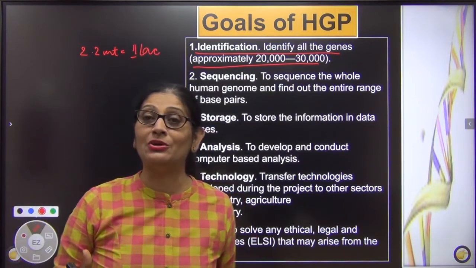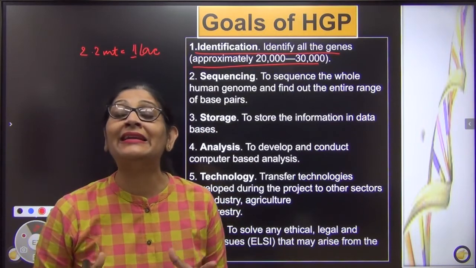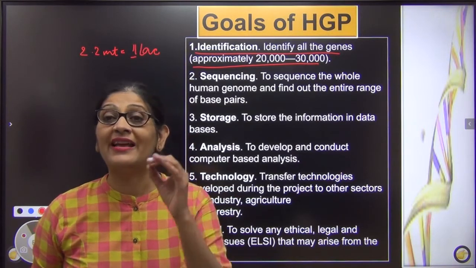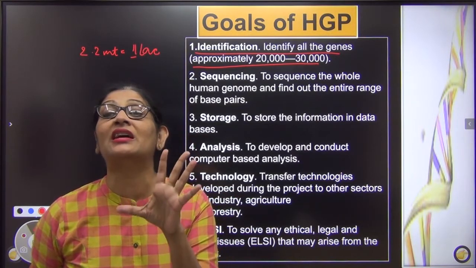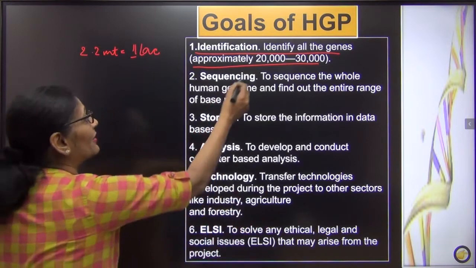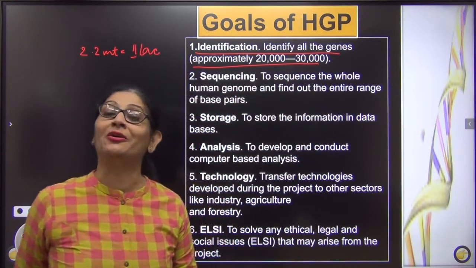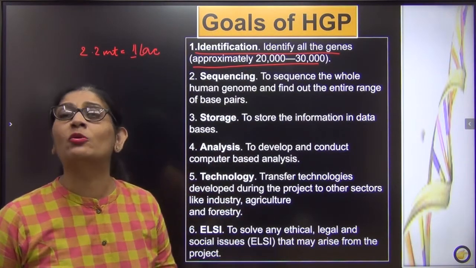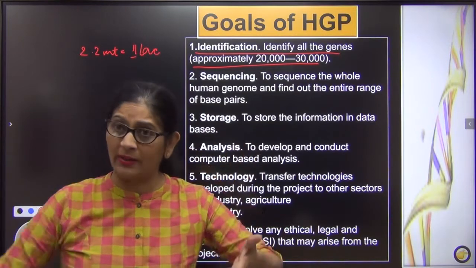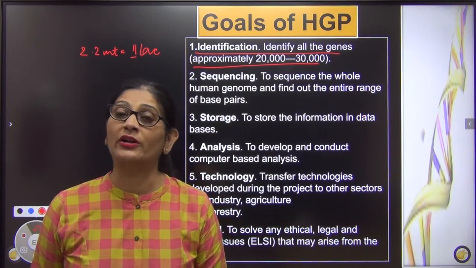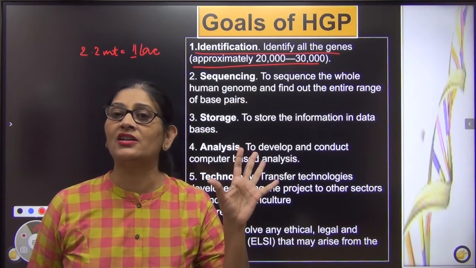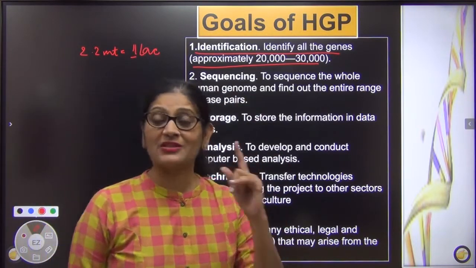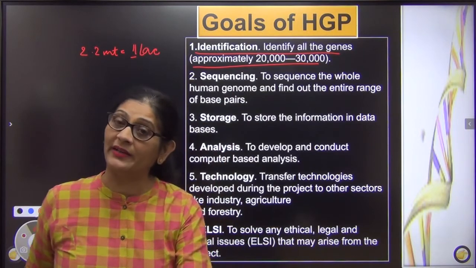But when we studied the genome, we were surprised that 99% of our genome is actually made up of introns, non-coding genes. Only approximately 1% are the functional genes. That means the functional gene number was approximately only 20,000 to 30,000. So it was in complete contrast to our imagination. Before the Human Genome Project we thought human beings would have 1 to 1.5 lakh genes. Such a complex body needs 1 to 1.5 lakh genes to work and govern it. But we were surprised that it was only 20 to 30,000. Right? So that was the first aim, that we wanted to identify all those 20-30,000 genes.